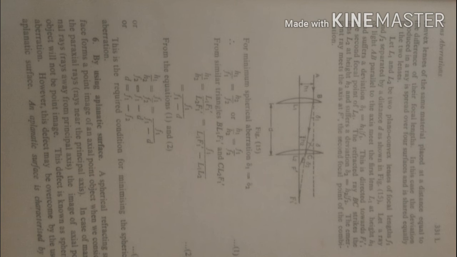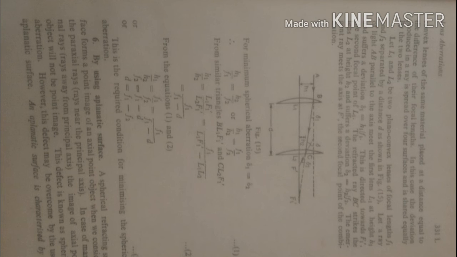Let a ray of light AB parallel to the axis meet the lens L1 at height h1 and suffer a deviation delta 1 equals h1 by f1. This is directed towards f1 dash. The refracted ray BC strikes the lens L2 at height h2 and suffers a deviation delta 2 equals h2 divided by f2.